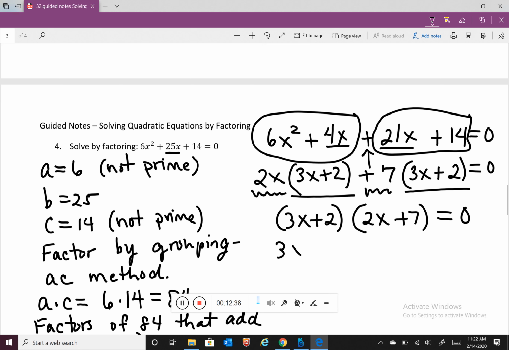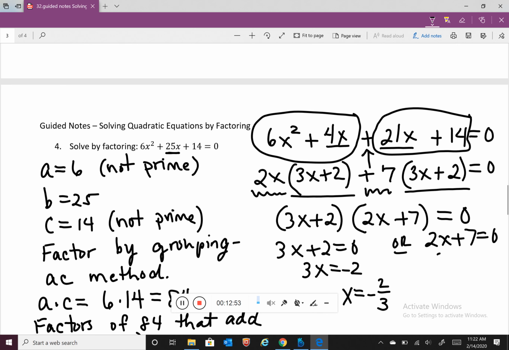And now 3x plus 2 equals 0 when 3x equals negative 2, or x equals negative 2/3, or 2x plus 7 equals 0 when 2x equals negative 7, or x equals negative 7/2.